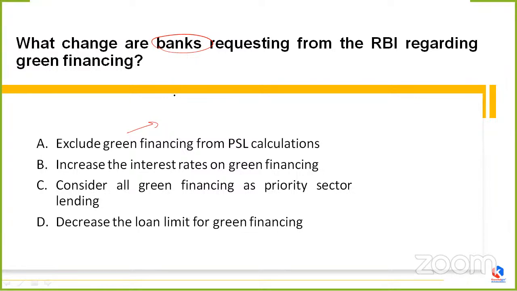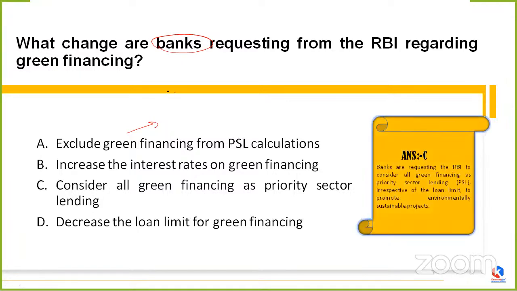Anyone want to answer? DP saying C, Avantika C. Pashupuleti is saying C also. Okay, that's good. So, my friends, yes, everyone is correct. The correct option is option C. Banks are requesting the RBI to consider all green financing as priority sector lending, which is PSL, irrespective of the loan limit, to promote environmentally sustainable projects.